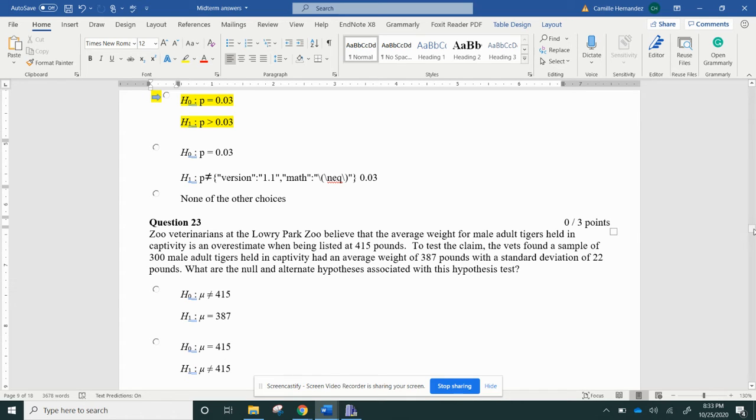To test the claim, the vet finds a sample of 300 male tigers in captivity with an average weight of 387 pounds and a standard deviation of 22. What is the null and alternative hypotheses with this test?